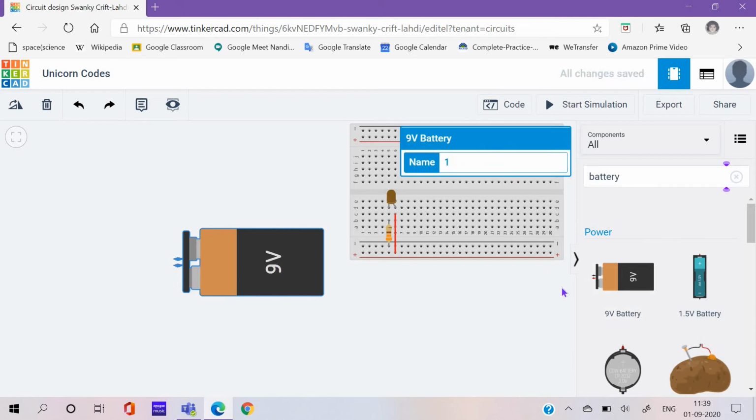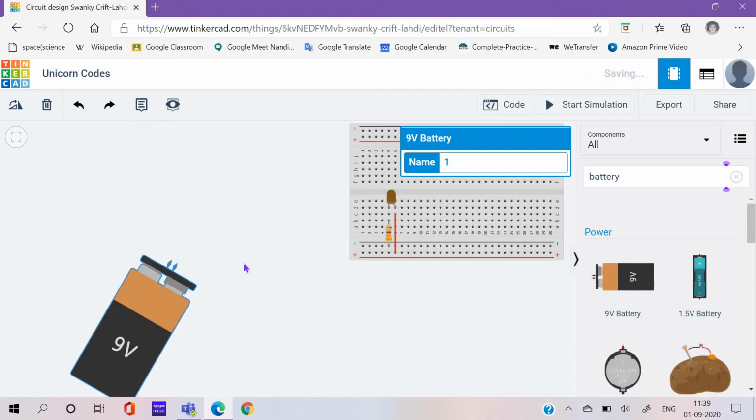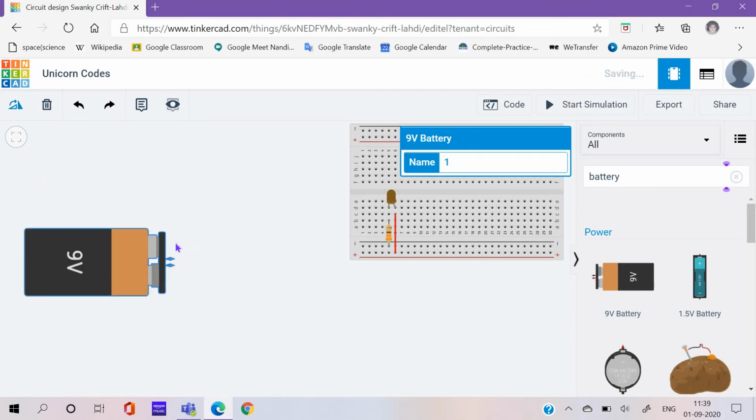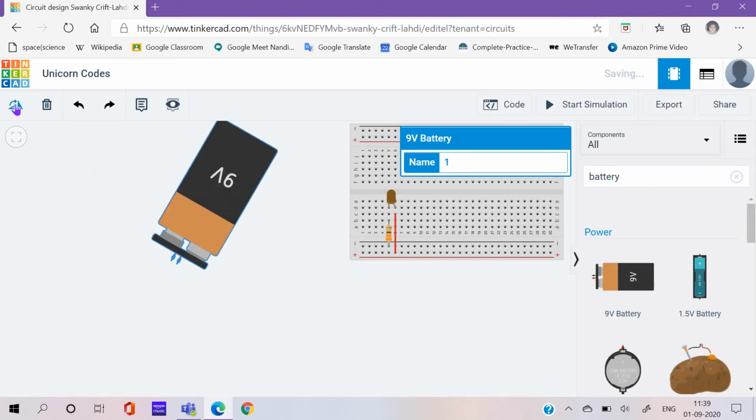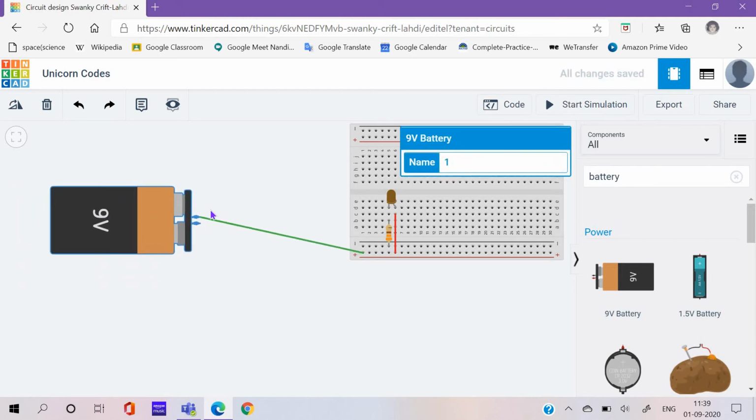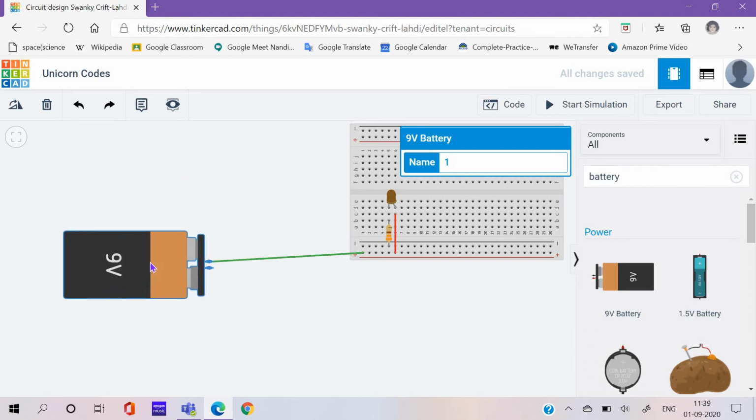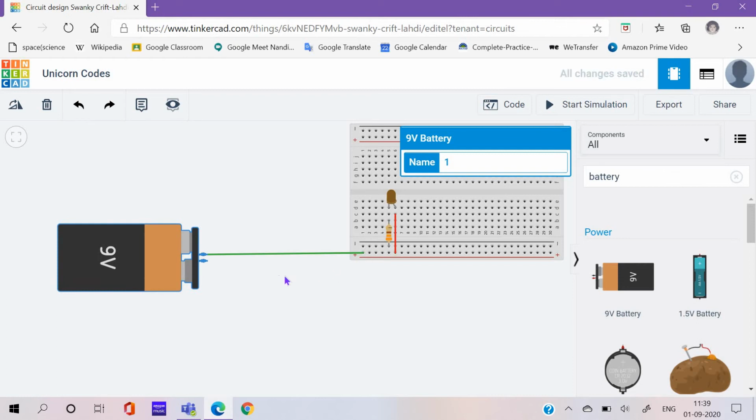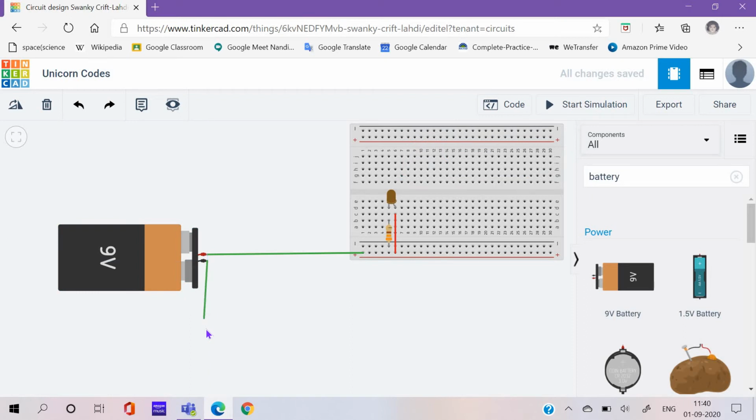So this is on the other side. I want to rotate it. You can click R on the keyboard, or if it is selected, a 9-volt battery, you can also click on this button. I want this to be like this. So this is the positive wire. It will go over here. Now if you want this to be extremely neat, what can you do right now? This is a bit messy, I know, but let me show you how I can do the negative wire.